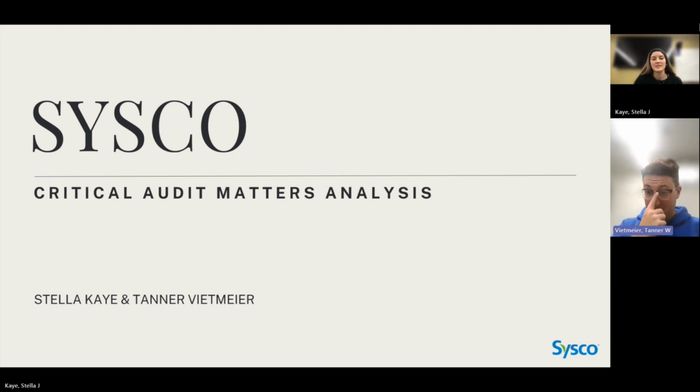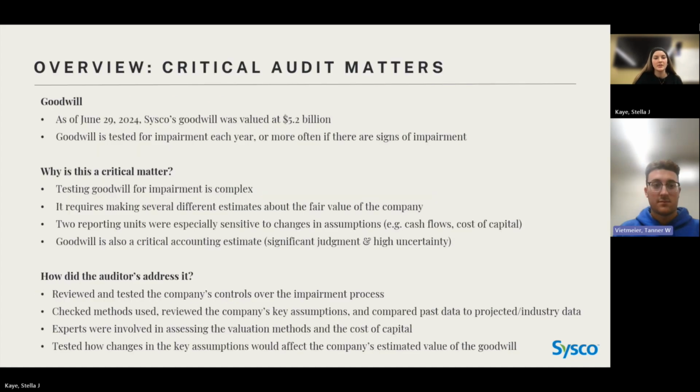Our critical audit matters analysis presentation is on Cisco, and Cisco is a global company that sells, markets, and distributes food to large companies. And over the past 5 years, we looked into it, and they had 10 acquisitions, which has a lot to do with goodwill, which is important because goodwill was their critical audit matter in their 10K, and it was the only one they had listed.